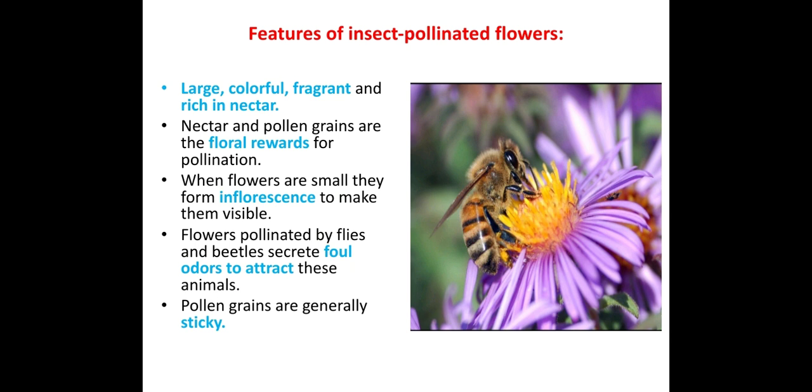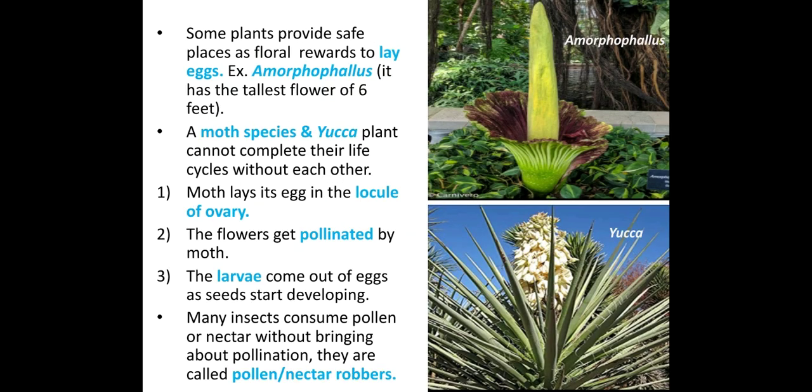Then next, pollen grains are generally sticky. Why does it have to be sticky? It has to attach itself to the legs or the bristles present on the legs of the insects. So thereby it has to be sticky. Some plants provide safe places as floral reward to lay eggs. So some of the insects will get a safe place to lay their eggs.